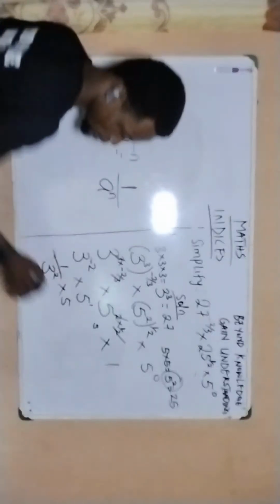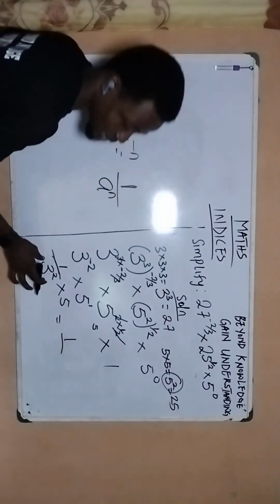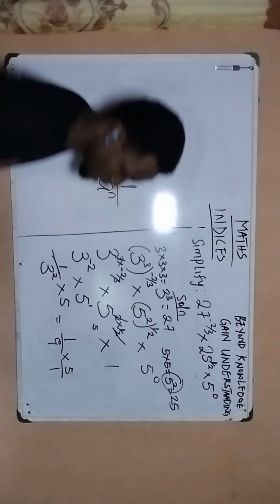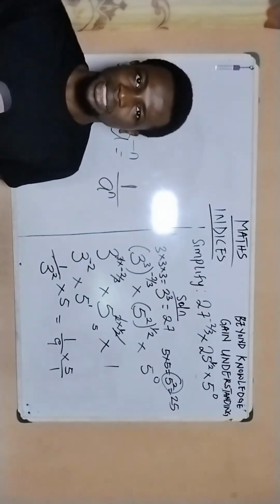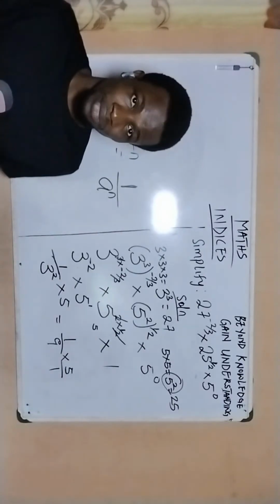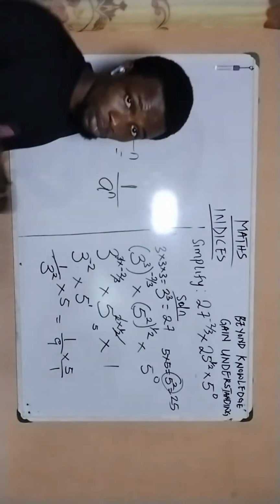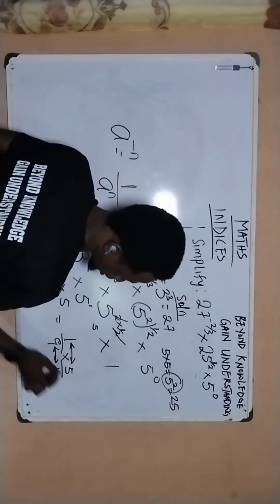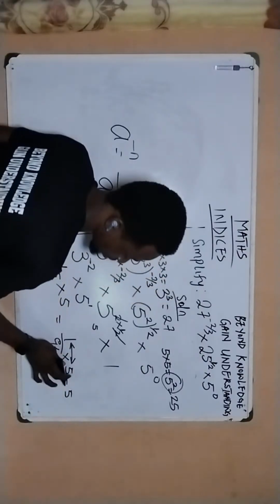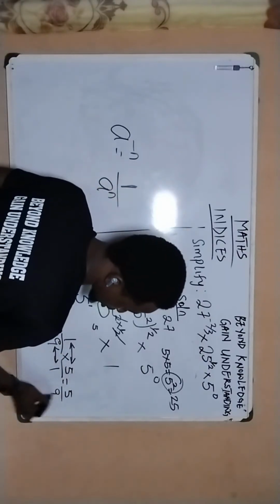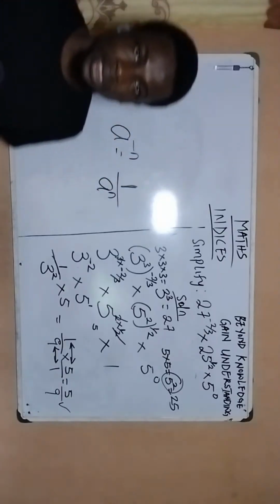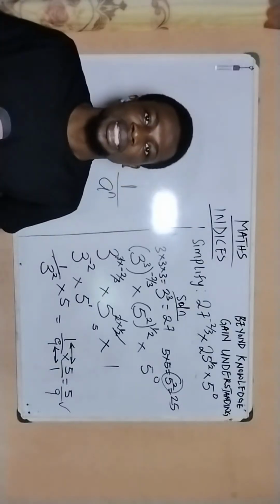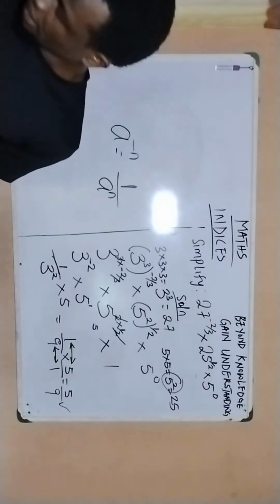So this now becomes 1 over, I know that 3 squared is equals to 9, multiply by what? 5. I will know that this 5 has a 1 at the bottom because it does not really change anything. 5 divided by 1 will still give you 5. So at this point, we just employ the normal fractional approach, which is the numerator multiplies the numerator and the denominator multiplies the denominator, and that gives you 1 times 5, 5, and 9 times 1 is 9. So we have successfully simplified this given expression to give us this. This is what we have at this point.